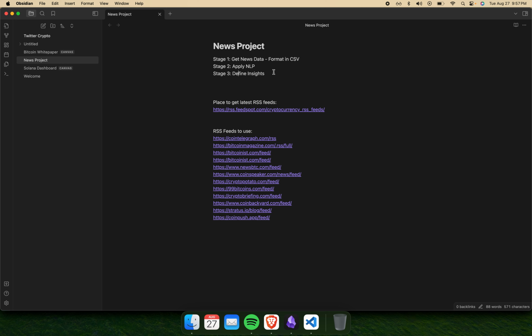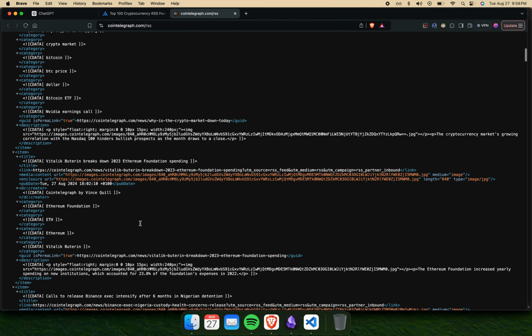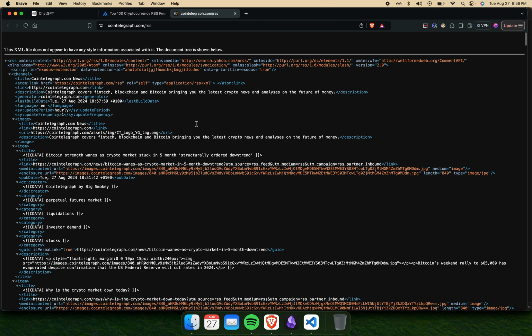So I've gone ahead and outlined, did a little bit of work before that, but anyway, stage one is we're going to try to get news data initially from Reddit as well. There's this Reddit API that calls the top 100 posts every day. So we're going to be using that along with a bunch of RSS feeds, which are basically news that we can pull and see how the market is moving.